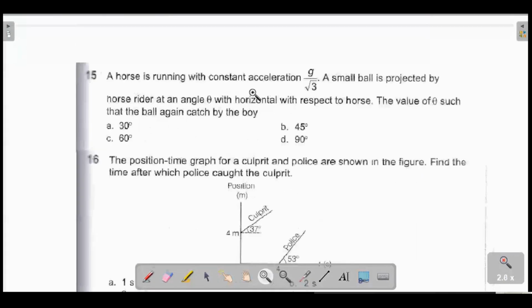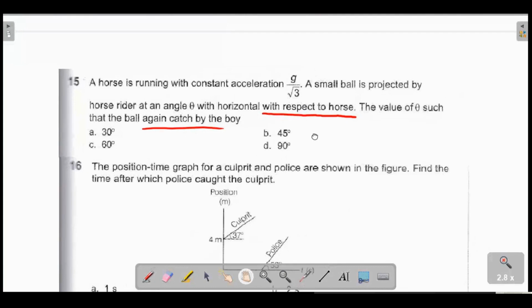Horse question. Okay, a horse is running with a constant acceleration g by root 3. We don't say running, we should say galloping, but it doesn't matter in physics. A small ball is projected by a horse rider at an angle theta with horizontal with respect to the horse. So this is very important. The value of theta such that the ball is again caught by the boy.